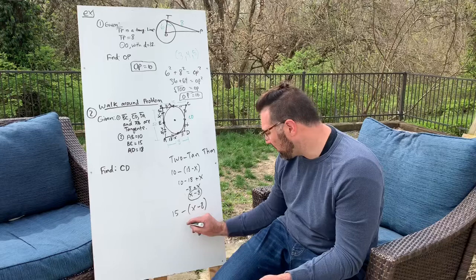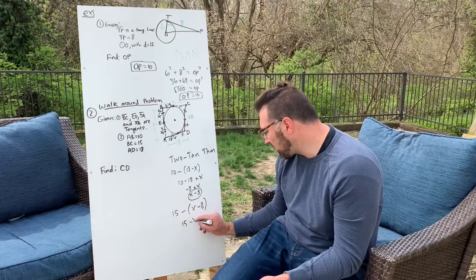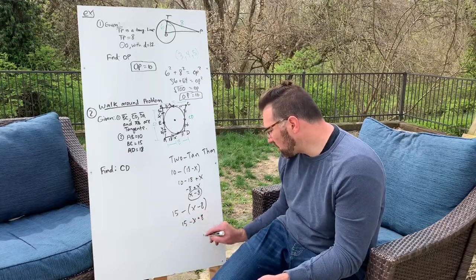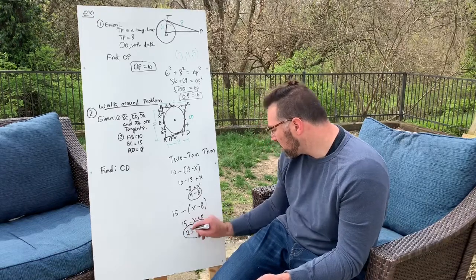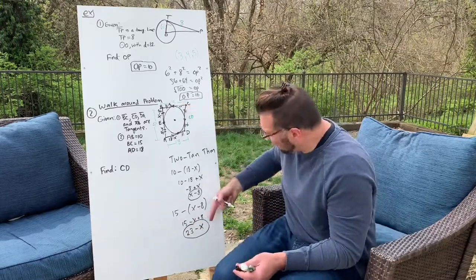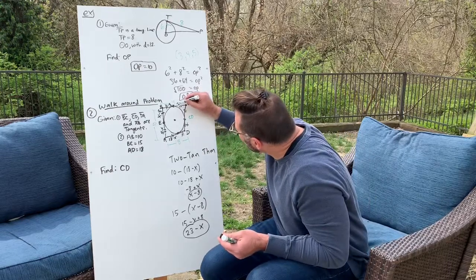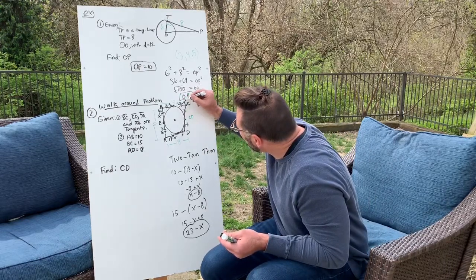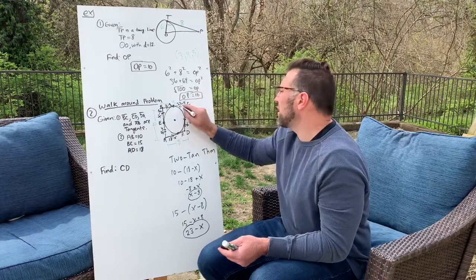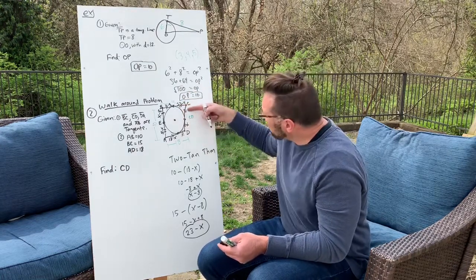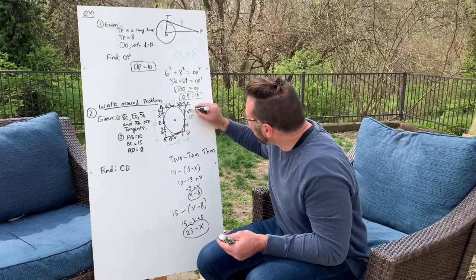Distribute your negative. So that's 15 minus X plus 8, which is really, what is that, 23 minus X? So this little piece here is really 23 minus X. And if these are congruent, then this is also 23 minus X.